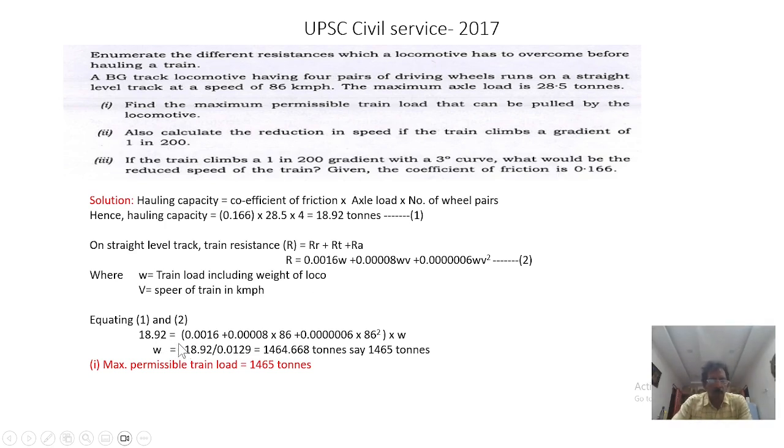So 18.92 equal to this much. We are taking the W out, which is unknown. So substituting V, velocity, that means speed, we finally get W equal to 18.92 divided by 0.0129. So that is equal to 1464.688 tons. Okay, say 1465 tons. This is the total load it can haul for this hauling capacity of 18.92 tons. So the maximum train load that can be hauled in the first condition is 1465 tons.